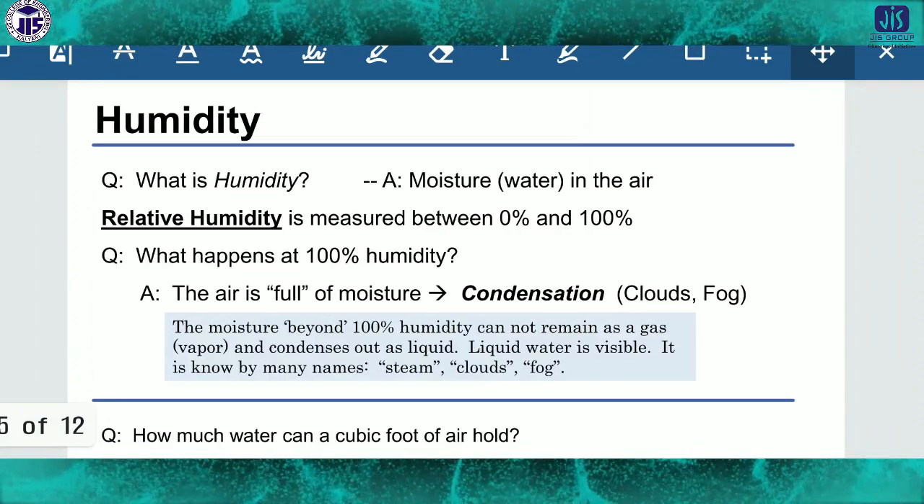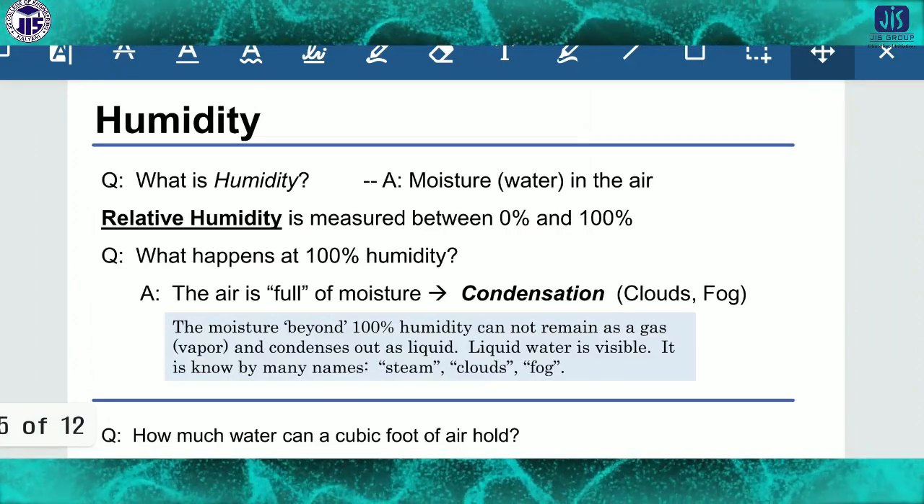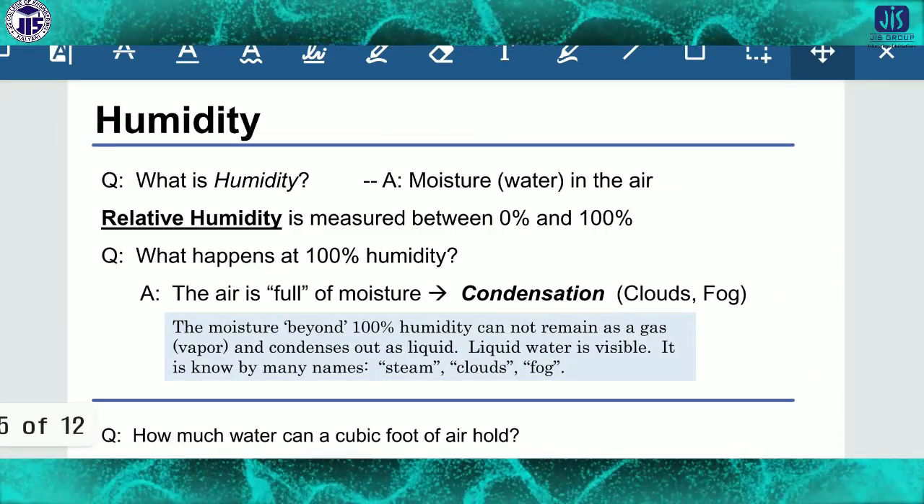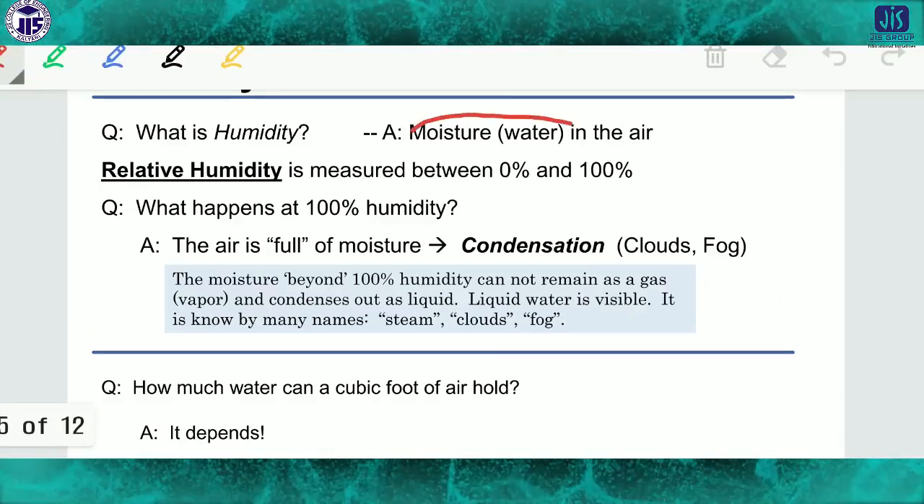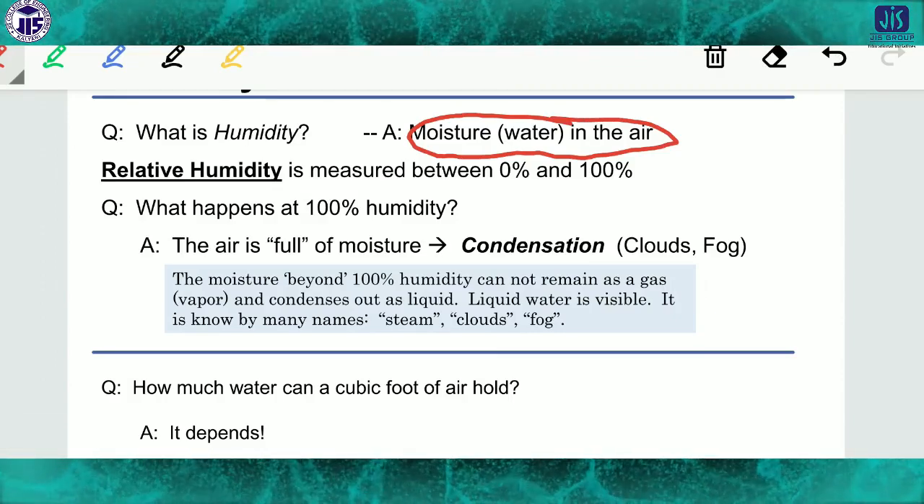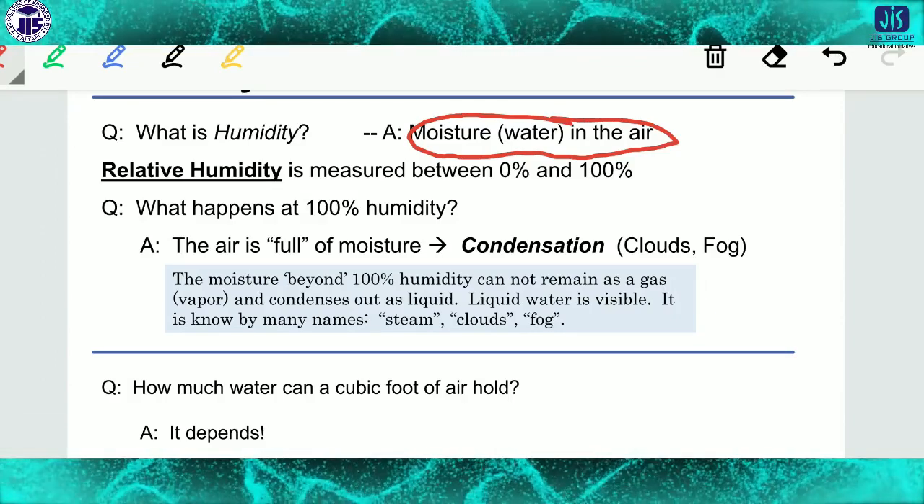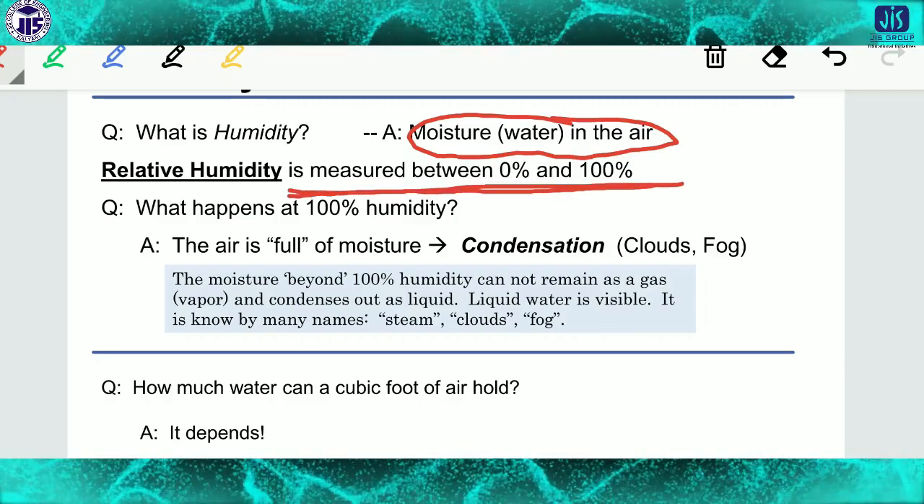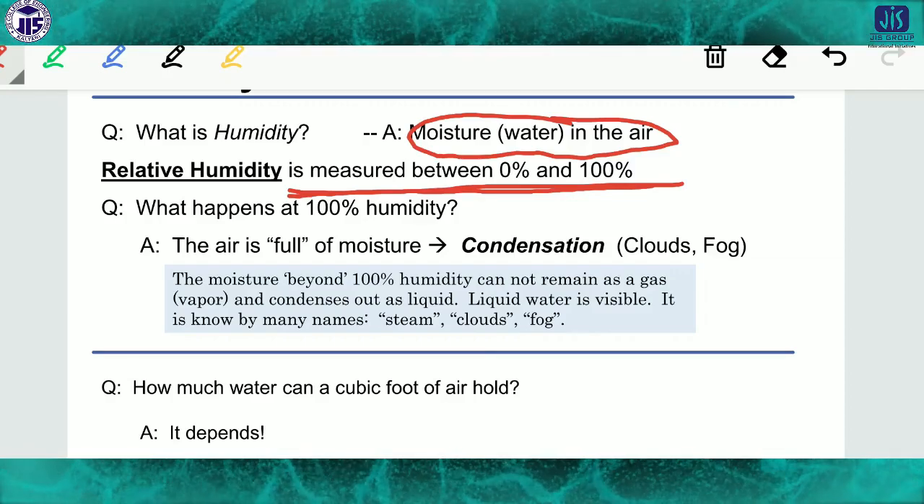Now humidity. What is humidity? Humidity is moisture, the water in the form of moisture in the air. This is called humidity. Now relative humidity is measured between 0% to 100%.